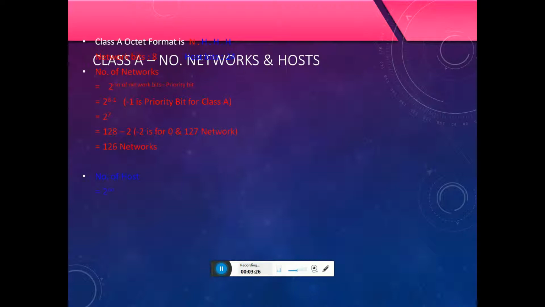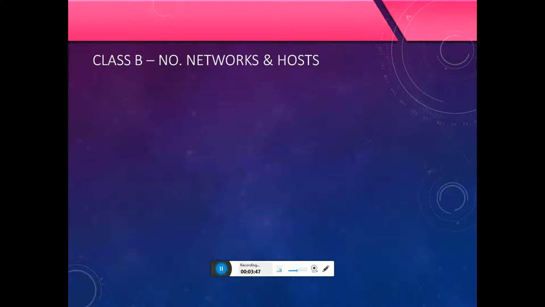The number of hosts is 2 to the power of the host bits, 2 to the power of 24, minus 2 for the network ID and broadcast ID. That is 16,777,216 systems connected as hosts and networks.